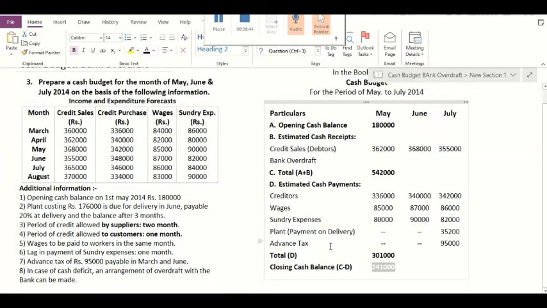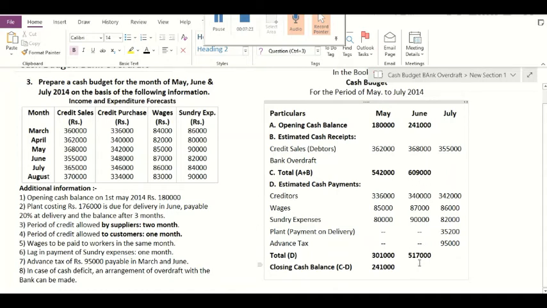So the closing cash balance for the month of May will be the opening balance for the month of June. So the opening balance at the beginning of June will be rupees 2,41,000. So we shall make the total of opening cash balance and total receipts. It will be 6,09,000 rupees. Then the total of estimated cash payments is 5,17,000. So the total of receipts is more than the total of estimated cash payments, so there will be a cash surplus of rupees 92,000. This 92,000 will be taken as the opening balance in the month of July.